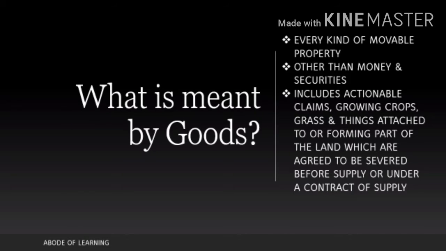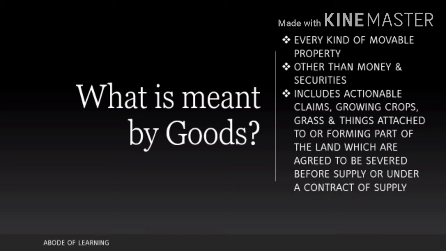What is meant by goods? I have divided the actual definition of goods under GST into three parts. Every kind of movable property. Every kind of movable property means what qualifies as movable. Anything which can be taken from point A to point B will qualify as movable property. So, sale of building or sale of land does not qualify as supply of goods, because it is not transferable from one place to another.